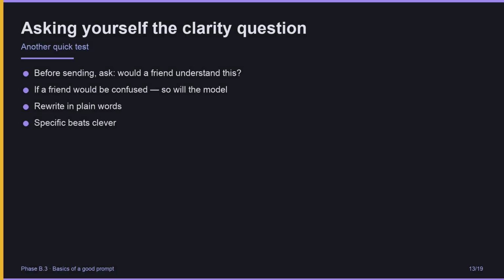Another test. Before sending, ask, would a friend understand what I want? If a friend would be confused, so will the model. Rewrite in plain words. Specific beats clever. The model handles plain language better than jargon, because that's what it trained on.